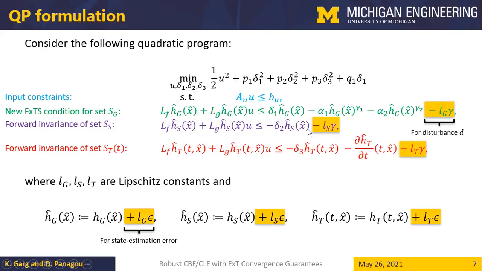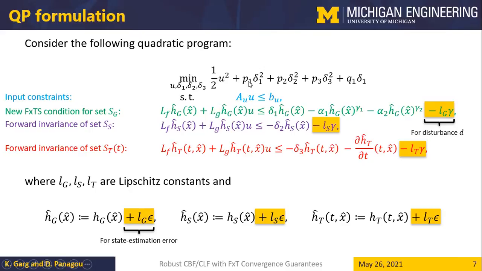The highlighted term in the time derivative of these functions encodes safety with respect to the disturbance d, whose upper bound is given by gamma, and the highlighted term in the definition of these head functions is used to guarantee safety with respect to the state estimation error, whose upper bound is given by epsilon.